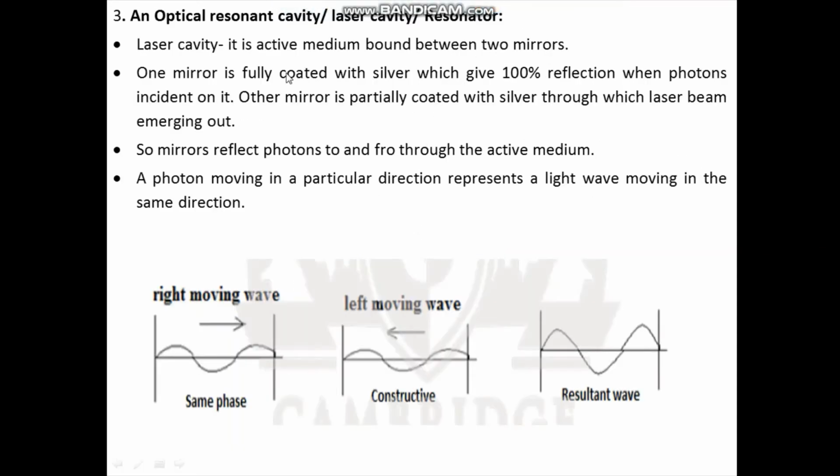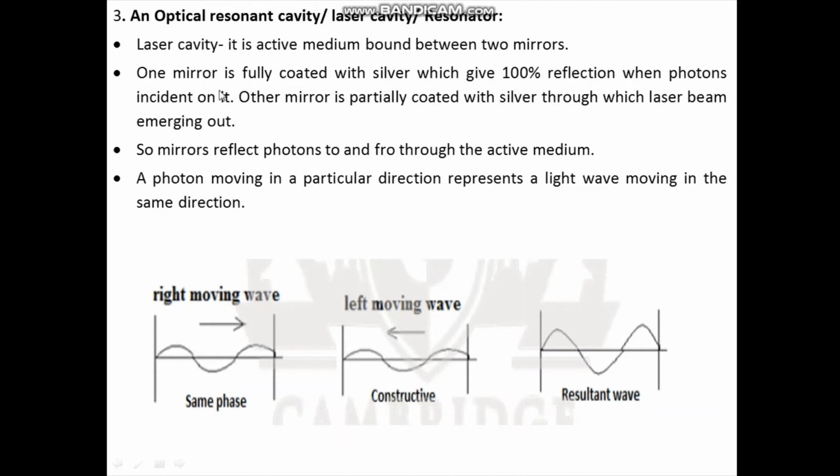The third one is the optical resonant cavity, or laser cavity, or resonator. The diagram of this laser cavity I have explained in the previous slide. It is an active medium bound between two mirrors.